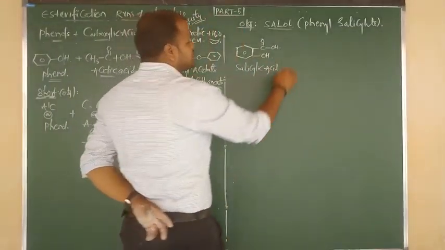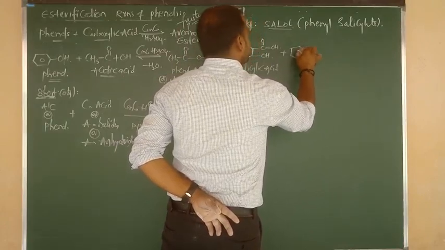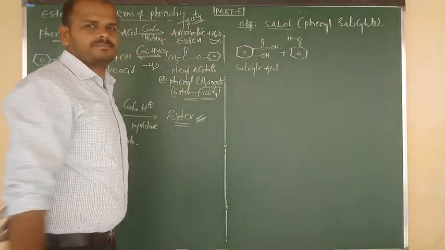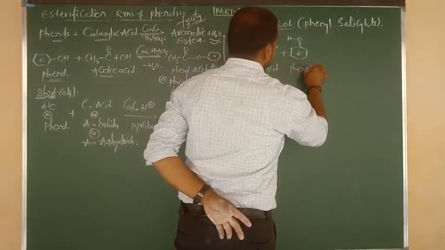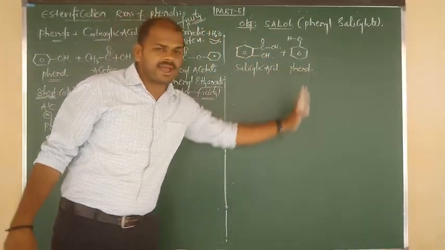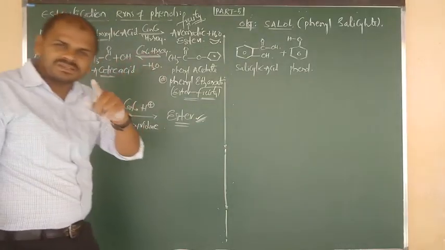Such salicylic acid now undergoes reaction with phenol, benzene bonded to OH. What is the name of this reactant? Phenol. Same as before, carboxylic acids on reaction with phenol in presence of what?